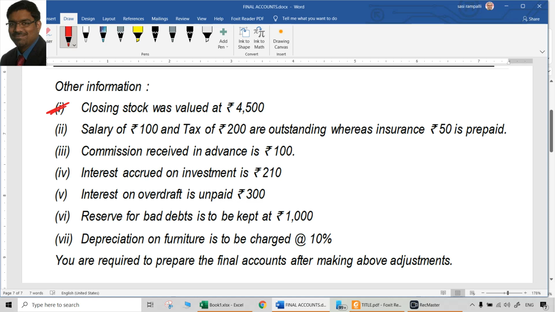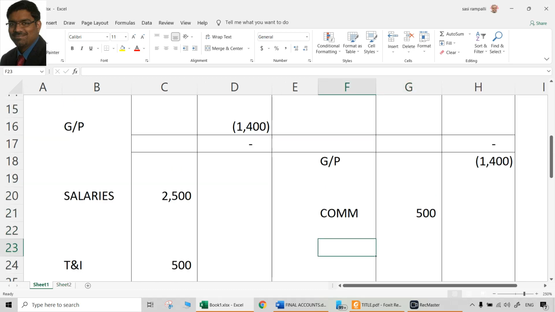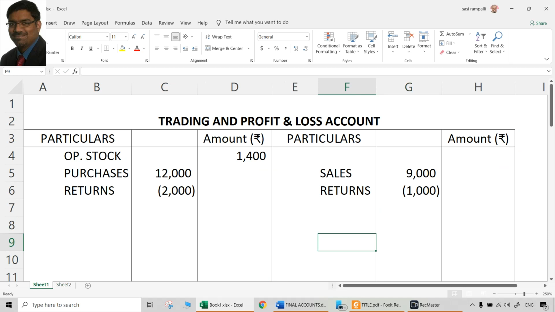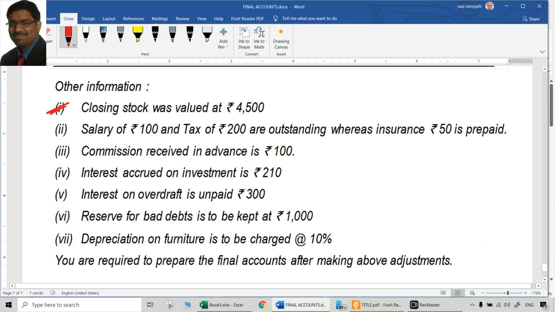Don't miss that logic. Closing stock at 4,500. So two places it will be. One is balance sheet asset side, closing stock, which is 4,500. Again, trading account, credit side, by closing stock, 4,500. That is done. Then these are all different items, so don't look at all of them in one shot. Look at them one by one.